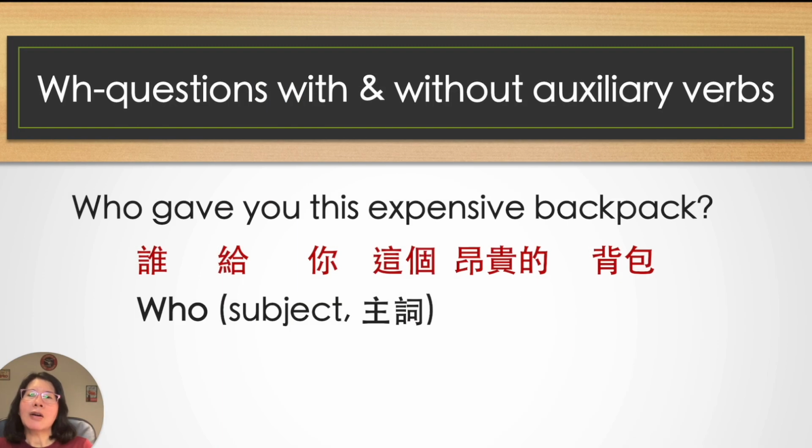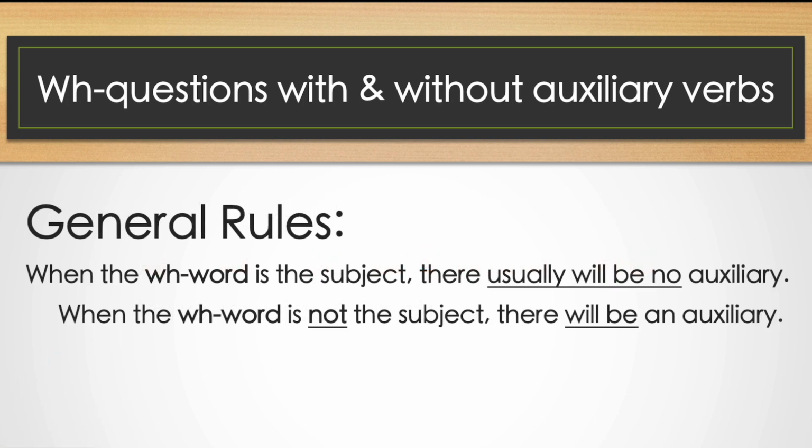Okay, now let's look at the first example. Who gave you this expensive backpack? In this question, you don't see any auxiliary verb here. Well, that's because the general rule is that if the WH word is the subject of the question, then we don't need an auxiliary verb.